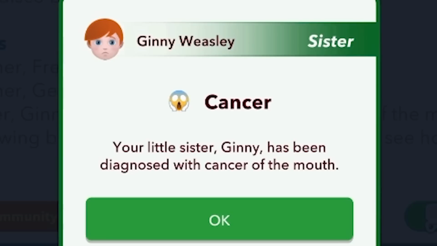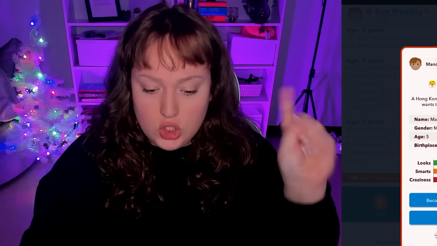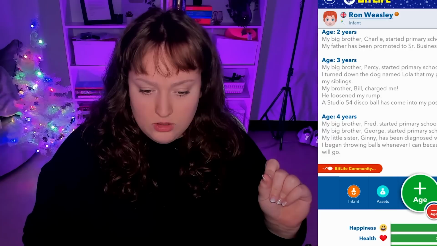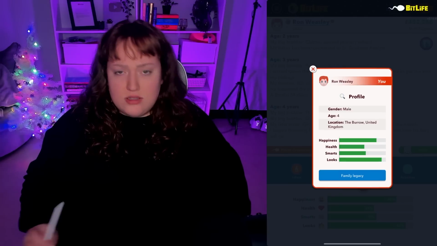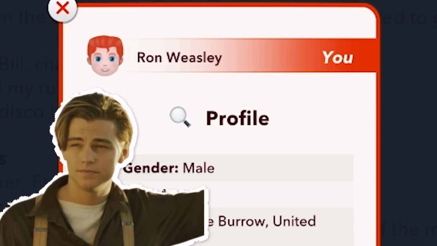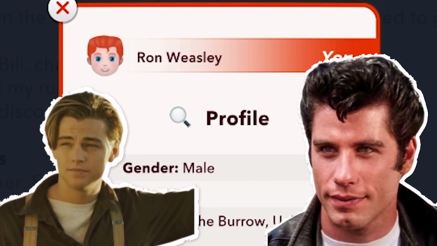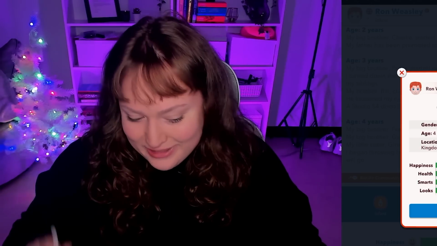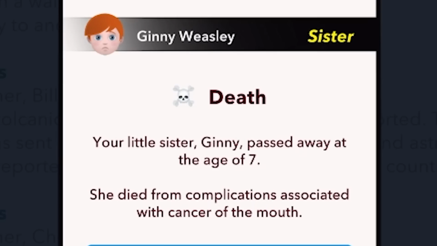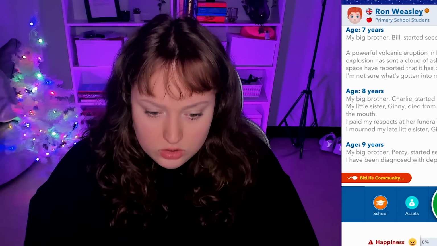Oh my god, there's no way Ginny just got diagnosed with cancer of the mouth. Not just cancer, but cancer of the mouth. That is messed up. Oh my god, but I was about to say, Ron's got some Jack from Titanic hair, some Danny Zuko hair. The little swirly at the front. Dude, Ginny died. There's no way. Depression, as we should. Literally, Ginny died.